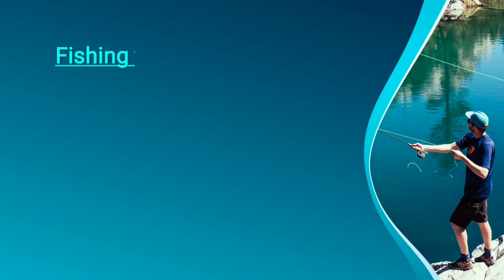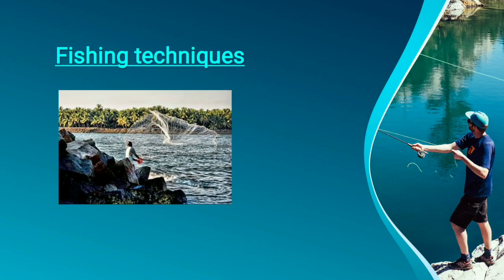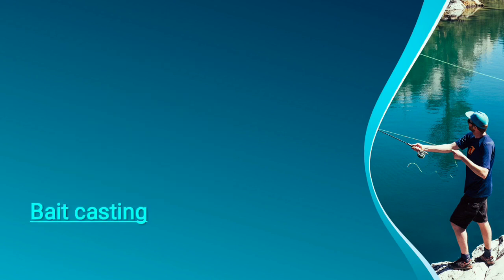Another fishing technique is the use of nets or fishing gear used for catching fish, like gill net, fishing net, trap net, and so on. These are the gears used for fishing, and these are some kinds of fishing techniques.